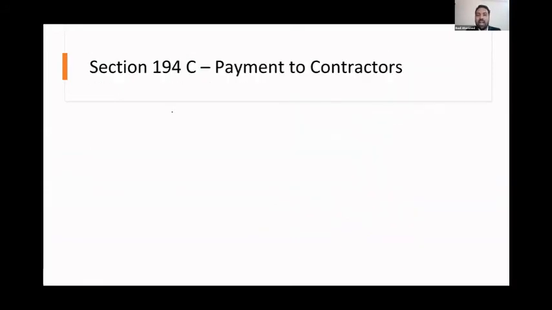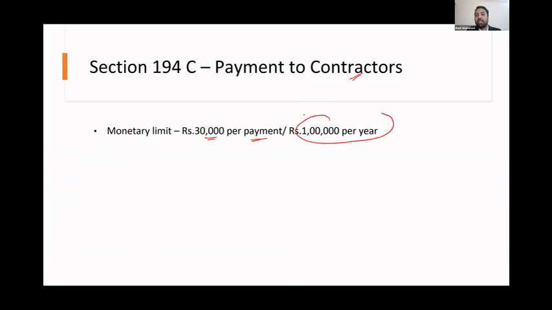Now, section 194C, payment to contractors. Again, payment to contractors is your genuine expense, but you have to deduct TDS. Monetary limit is 30,000 per payment or 1 lakh per year. The most important thing you have to understand is that as a business person, contract includes advertisement as well.